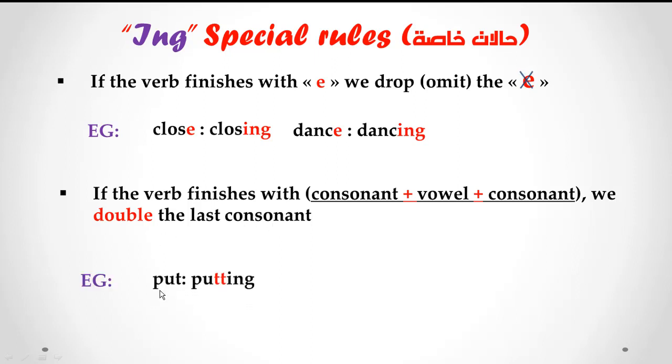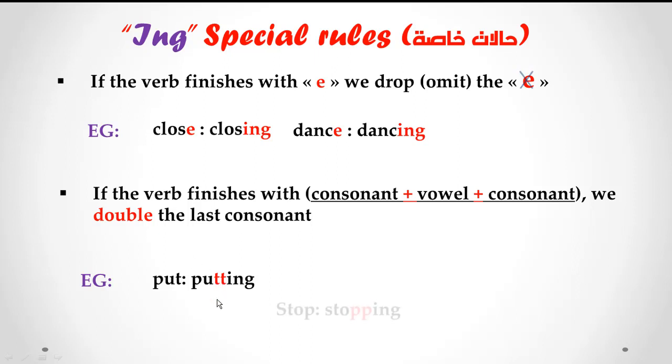Put, putting. Here we have double T. Why? Because the verb originally it finishes with T, consonant, U, vowel, P, consonant. So we double the T, which is the last consonant.